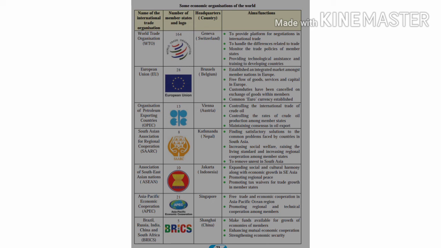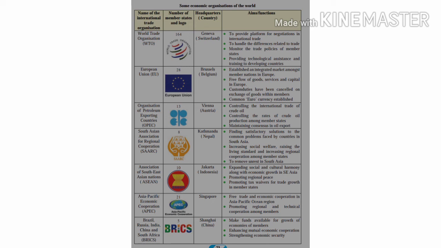Second, to have a free flow of goods, services and capital in Europe. Third, customs duties have been cancelled on exchange of goods within the member nations. And the fourth one, a common euro currency is established. This means this organization particularly works for the European countries.